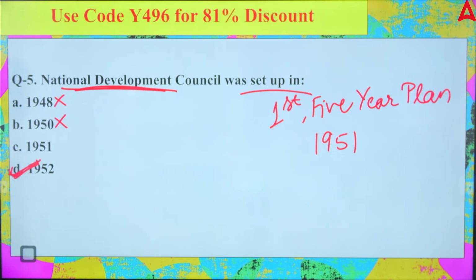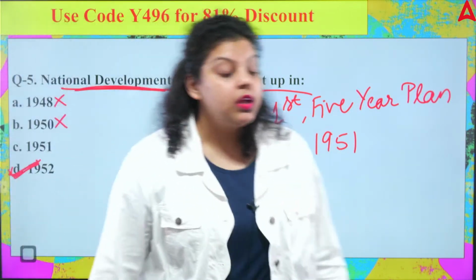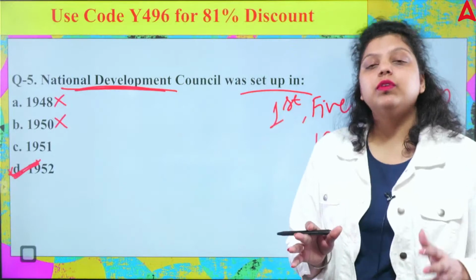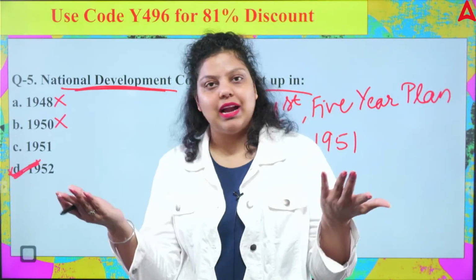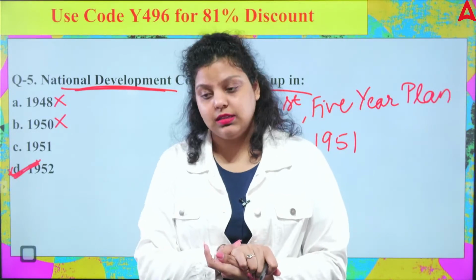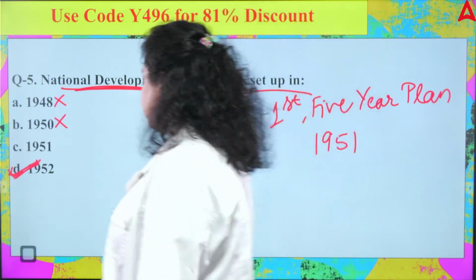Right answer will be 52. D will be the right answer. Because only the first 5-year plan was there which has not got the approval from the NDC, because at that time we haven't created the NDC. Okay. So right answer will be D, 1952.